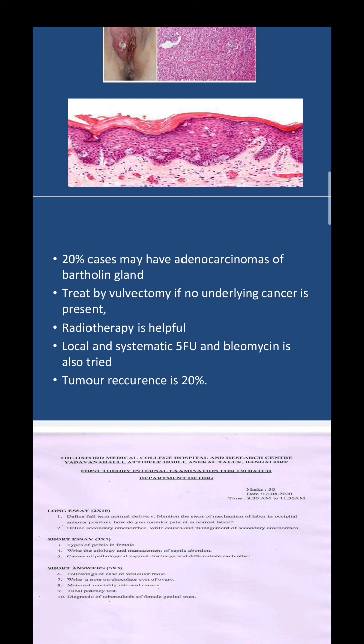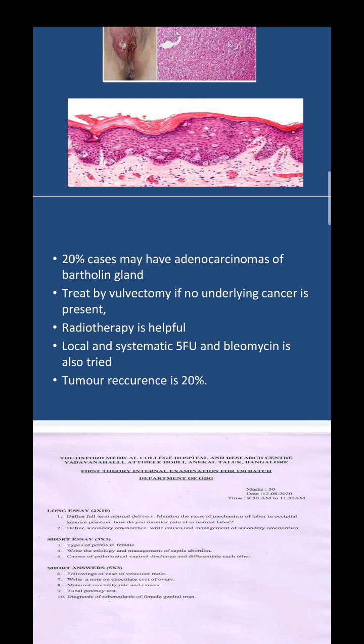Next, coming to causes of pathological vaginal discharge, I think most have written it, no need to go into that. The next thing is followings of a case of a vesicular mole. This many of you have got wrong.